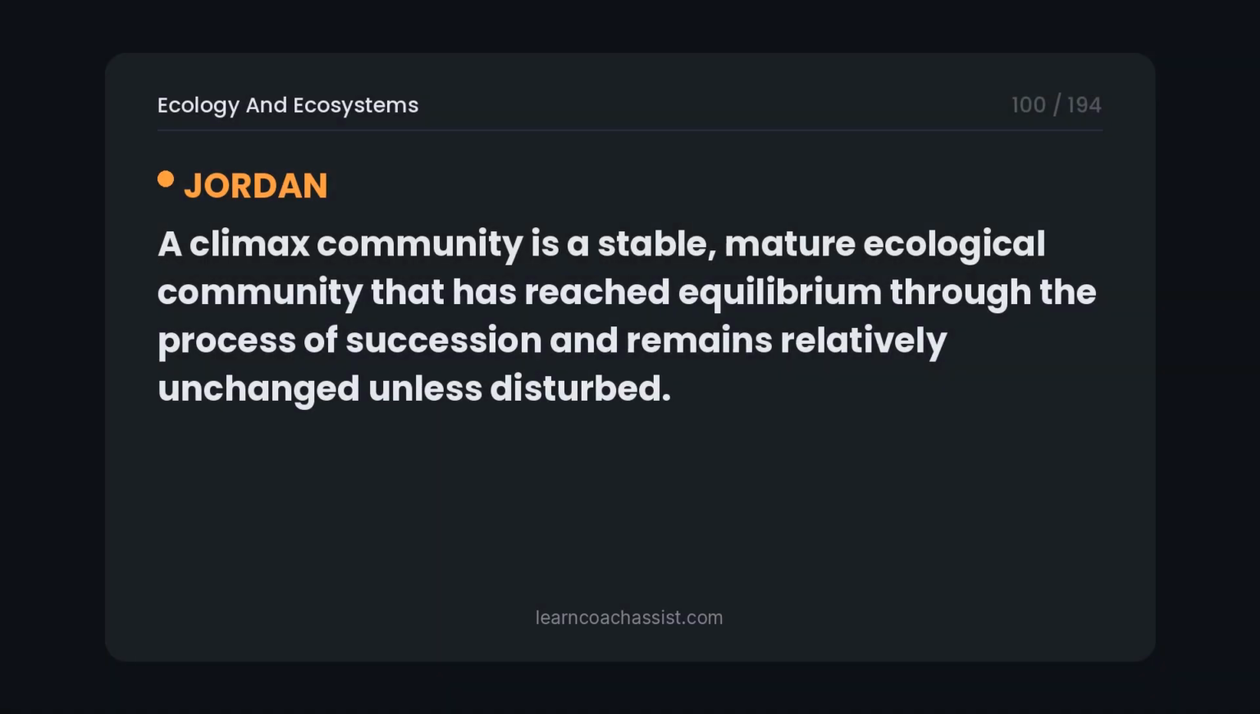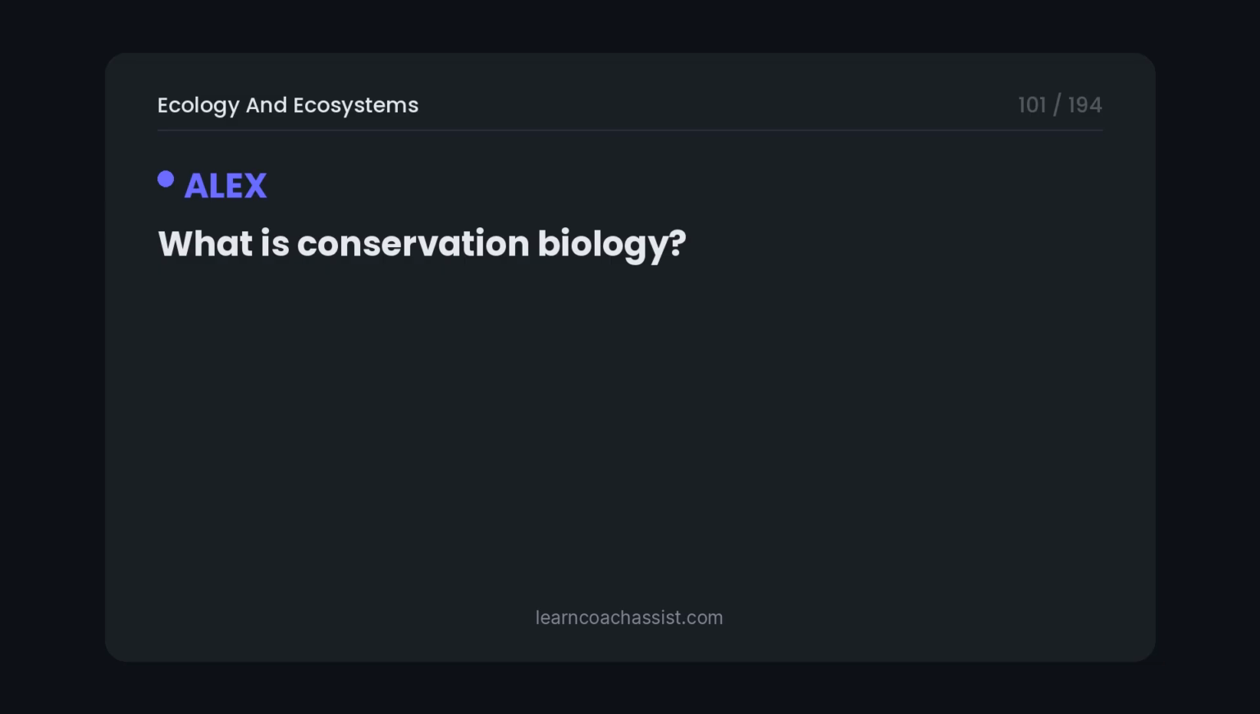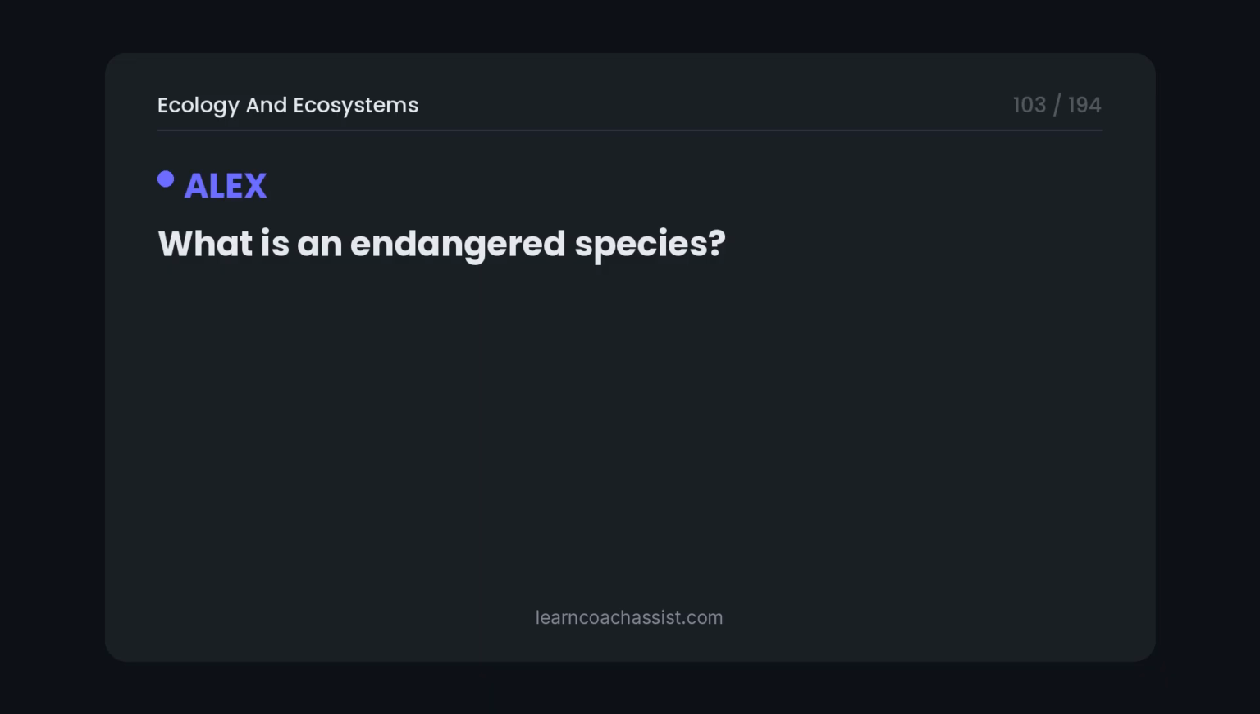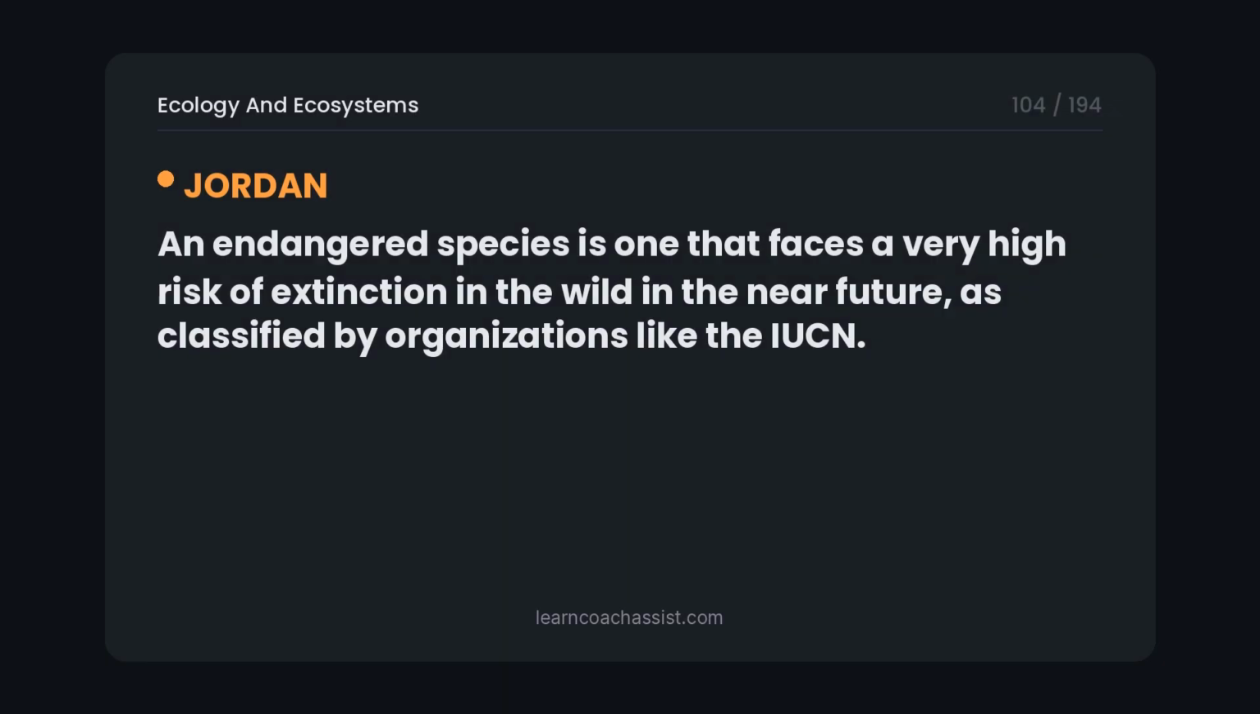A climax community is a stable, mature ecological community that has reached equilibrium through the process of succession and remains relatively unchanged unless disturbed. What is conservation biology? Conservation biology is the scientific study of the nature and status of Earth's biodiversity with the aim of protecting species, habitats, and ecosystems from excessive extinction. What is an endangered species? An endangered species is one that faces a very high risk of extinction in the wild in the near future, as classified by organizations like the IUCN.